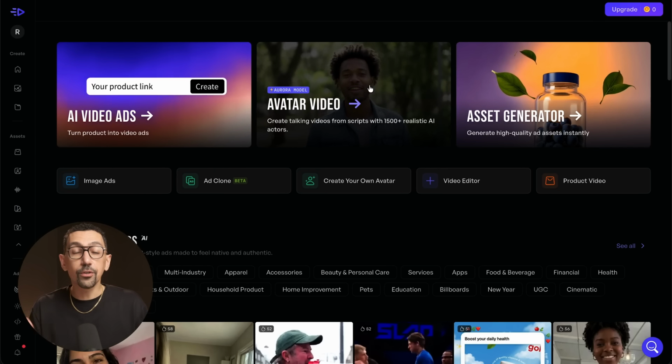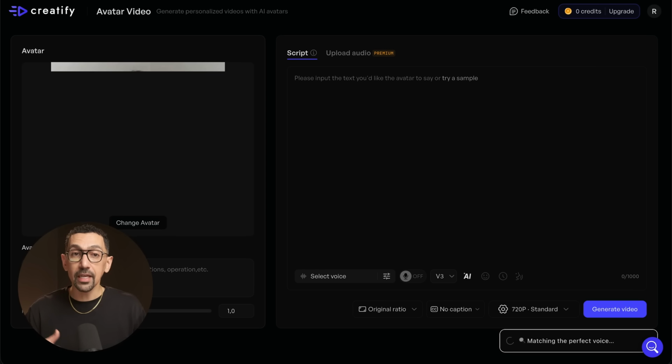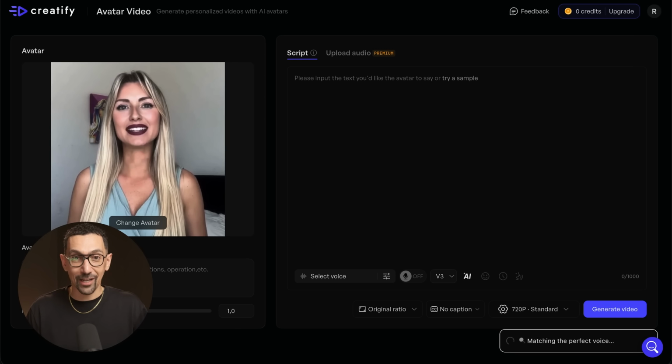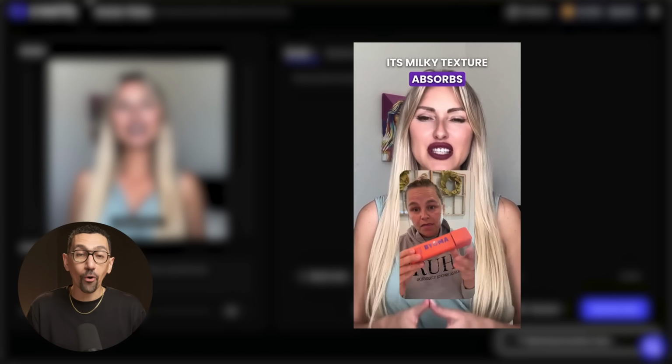The third option is you create a custom digital twin of yourself or someone on your team. This is going to give you the most control because you're building a branded spokesperson from scratch. Once it's created, that avatar becomes your consistent character across all your campaigns.